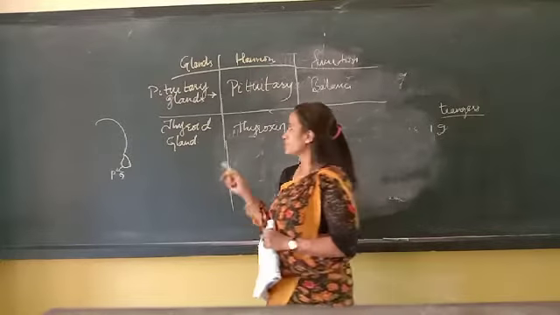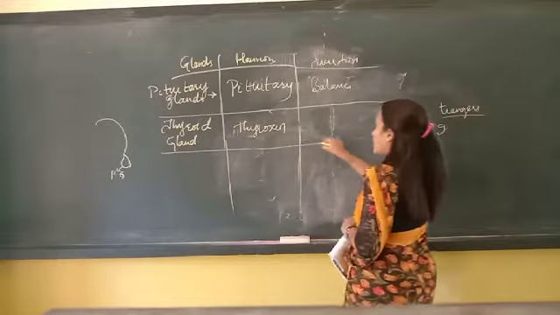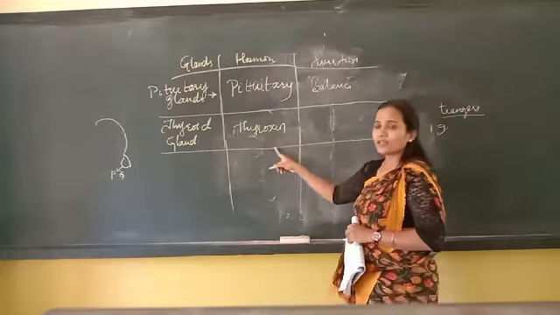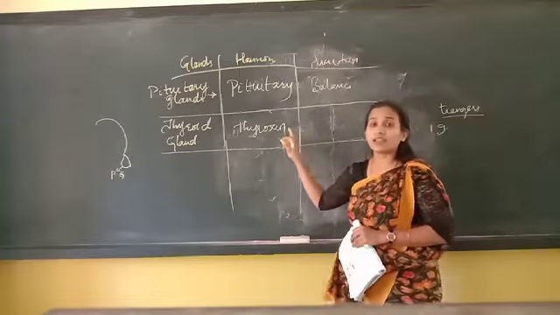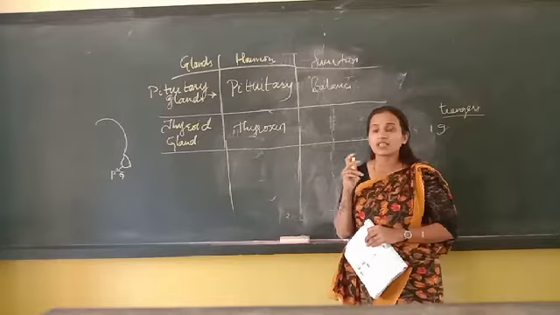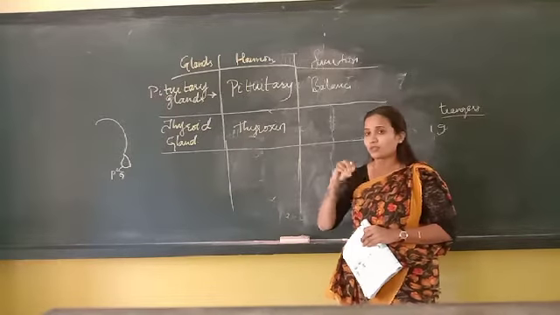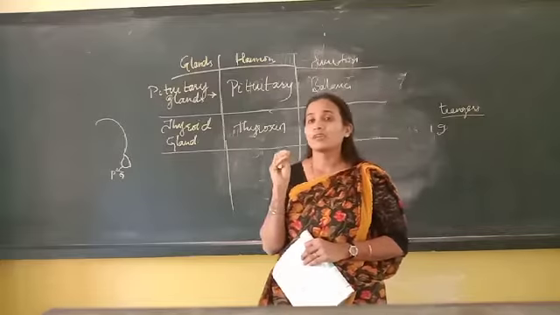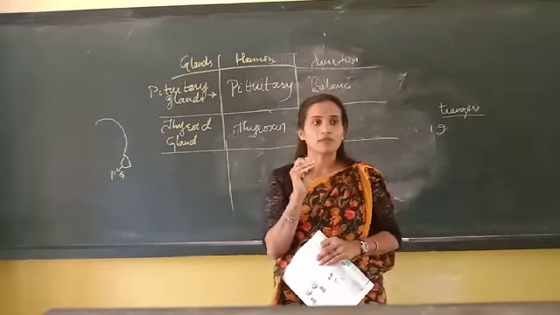Understood? So again, thyroid gland, thyroxine. Here there is also goiter. Goiter relates to the food we eat: the salt content should be in a proper manner.